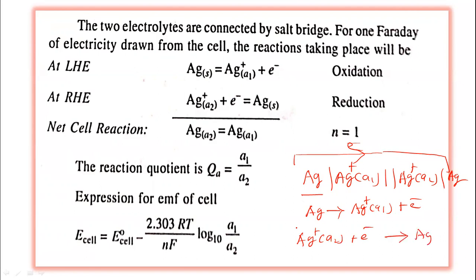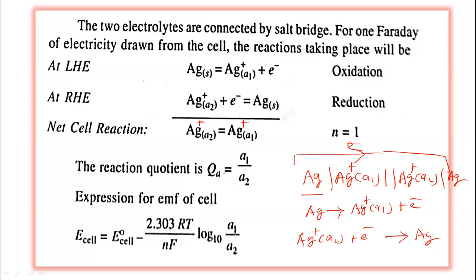So we can add these two reactions now, left hand side electrode and right hand side electrode. So the net cell reaction becomes silver ion with activity A2 going to silver ion with activity A1. In this case, n equals 1 because only one electron is released.